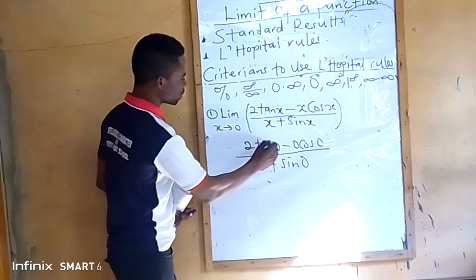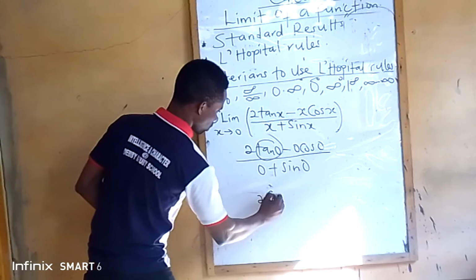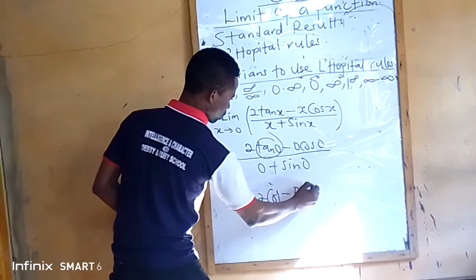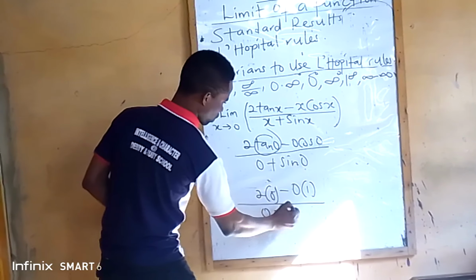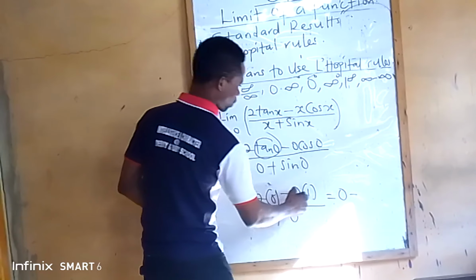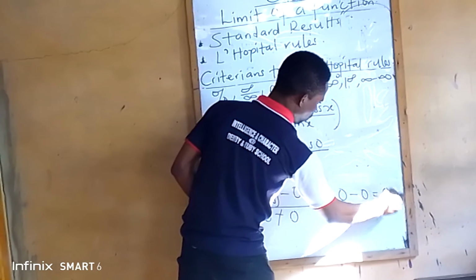Now, tan 0 is 0. That means 2 into bracket minus cos 0 is 1, multiplied by 1. 0 plus sine 0 is 0. That means 2 times 0, that is 0, minus 0 times 1, that is 0, all over 0 plus 0, that is 0. 0 minus 0 is 0, all over 0.